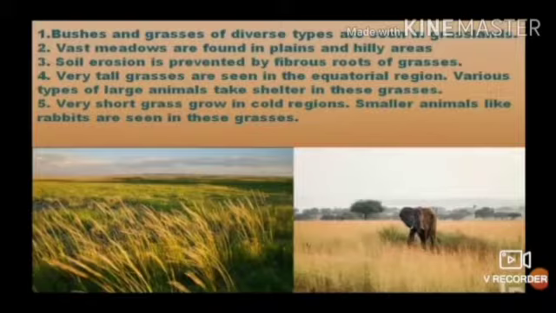Very tall grasses are seen in the equatorial region. Animals like tiger, elephant and deer take shelter in these grasses. Very short grasses grow in cold regions. Smaller animals like rabbits are seen in such short grasses. Vast meadows are found in plains and hilly regions.